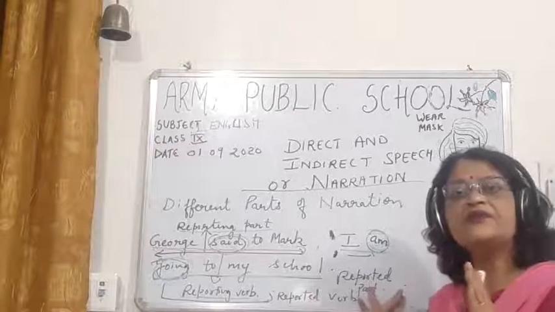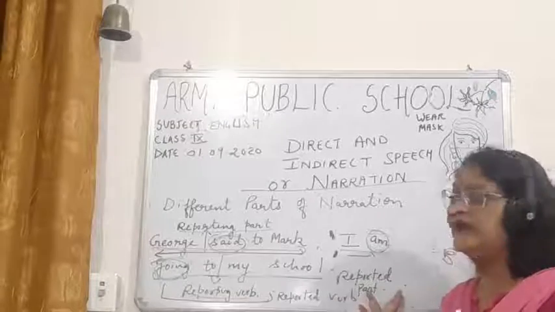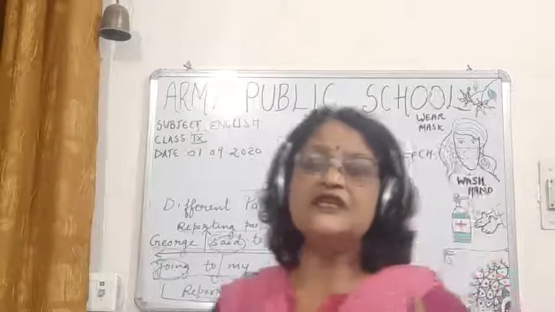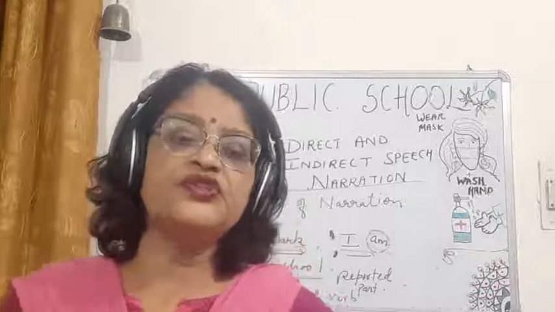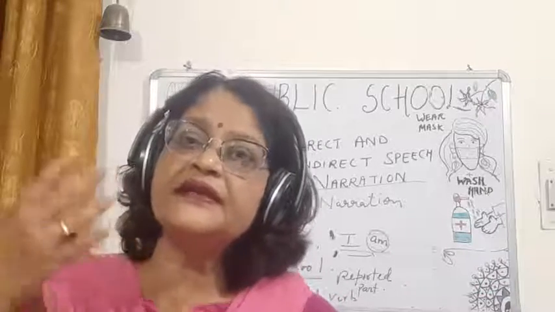Now children, what is important here is whatever verb we are using. The first thing, children, when we change from direct to indirect, because you people are very young, in your syllabus changing from direct to indirect speech is there.